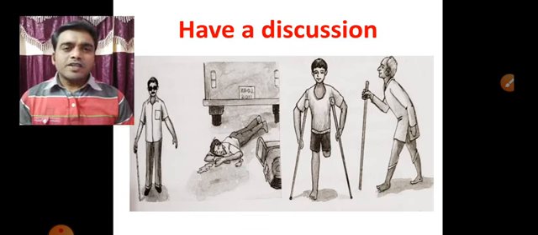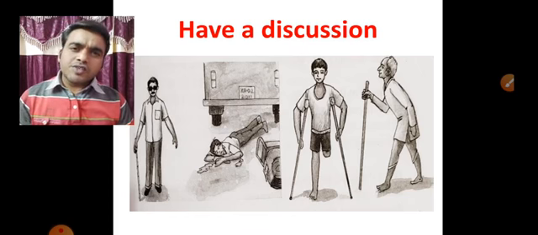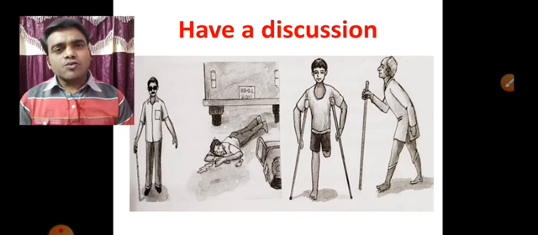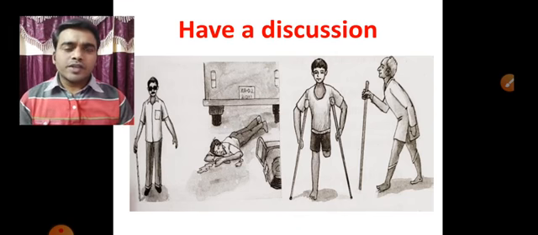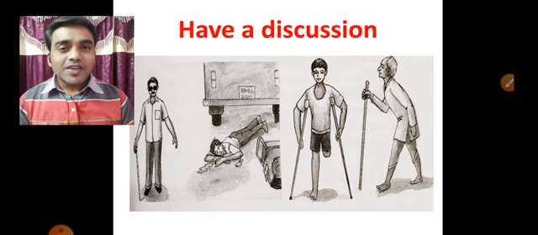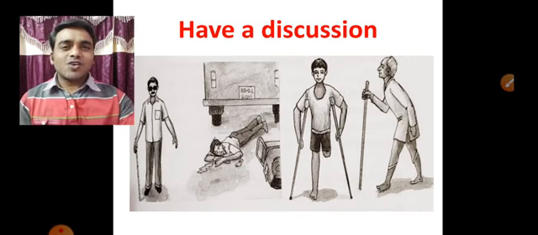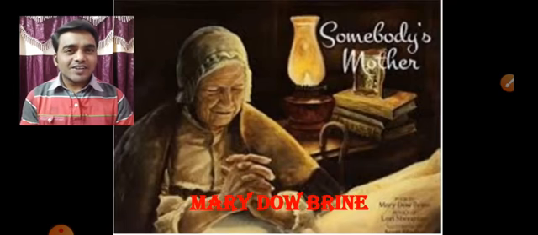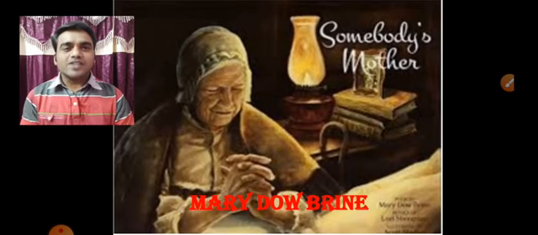On the basis of the same value, children, human value or moral value, we have a poem in our 8th standard. Can anybody name that poem? Yes, that is called Somebody's Mother. Got it, children? Yes, you are right, children.